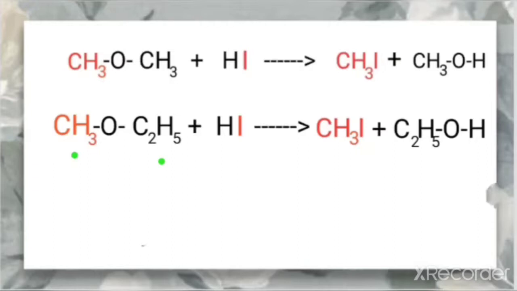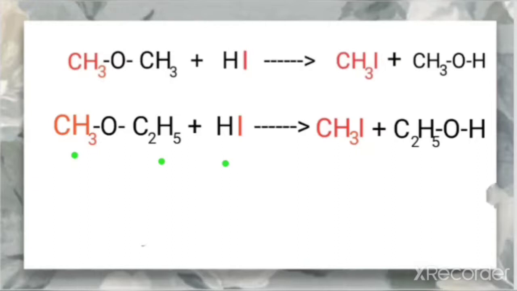In this case, we need to remember that if there is an unsymmetrical ether and the reaction is taking place with HI, because both the alkyl groups are primary, that is the CH3 group and the C2H5 group, both primary alkyl groups, the smaller alkyl group forms the halide.